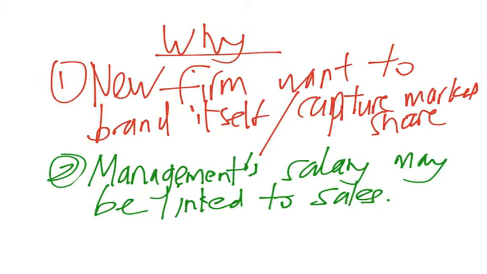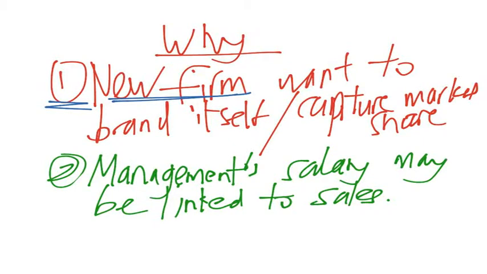Well, one reason is, first of all, the firm may be a new firm. For example, your firm, ABC company, may be a new firm selling carbonated drinks that wants to compete with Coke or Pepsi.